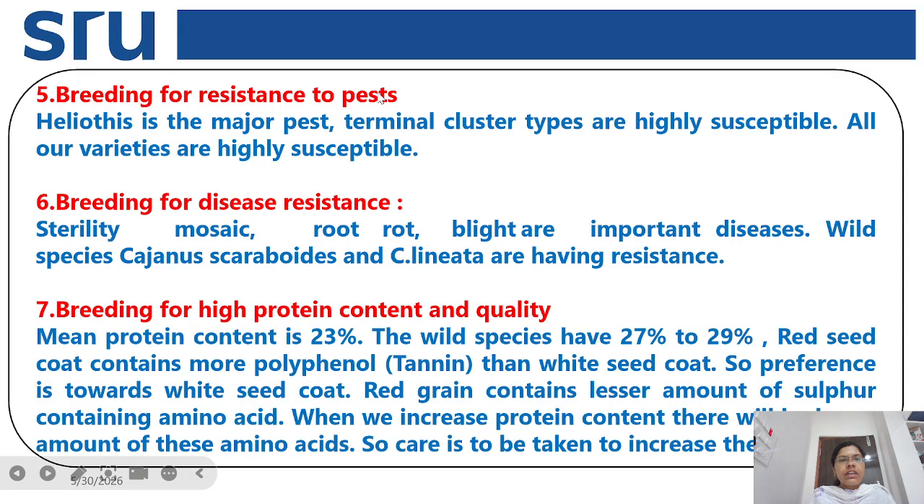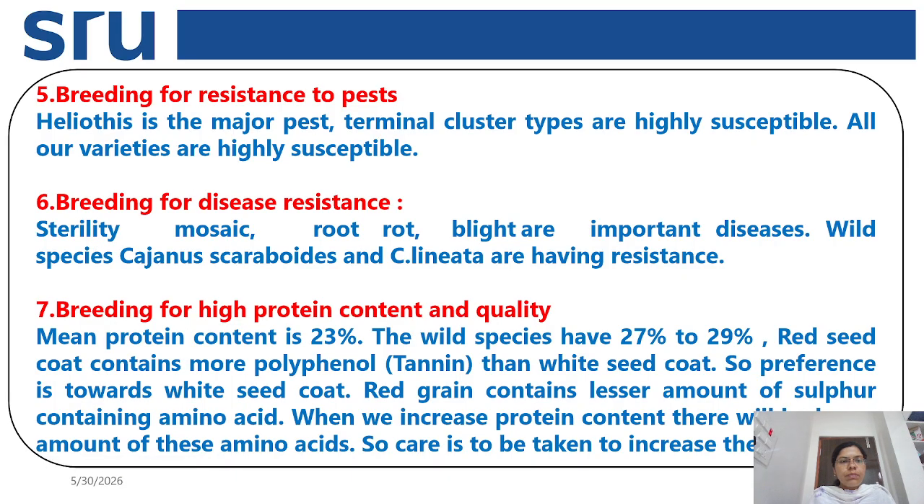Next is breeding for resistance to pests. Generally, Heliothis is a major pest present in the red gram crop, and the terminal cluster types are highly susceptible, and all our varieties are highly susceptible to this pest. And next is breeding for disease resistance.